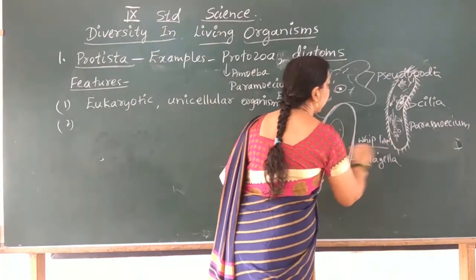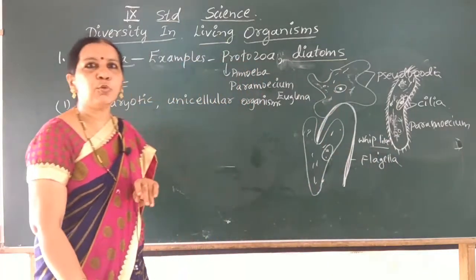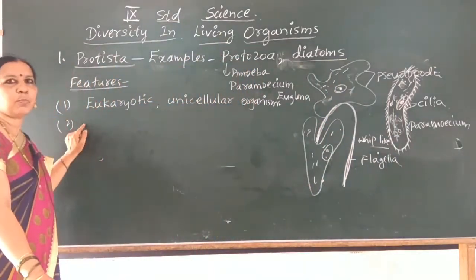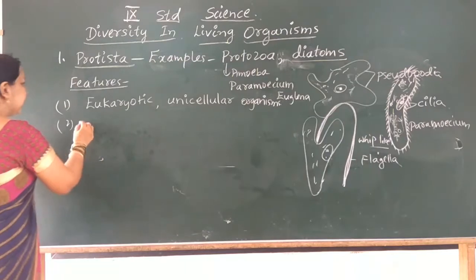Whip-like flagella, for what purpose? For movement. So what is the second important feature then?